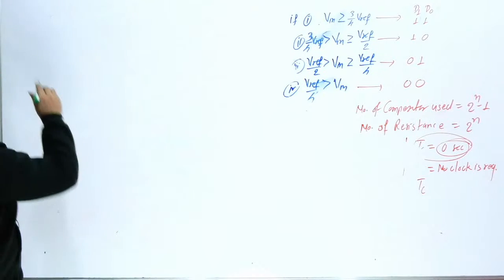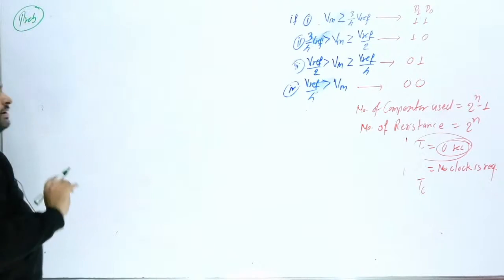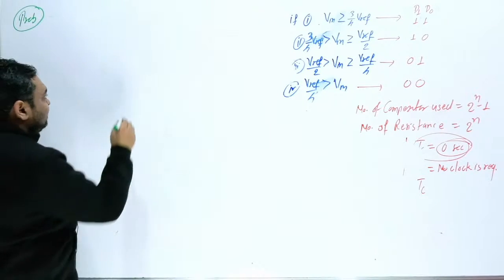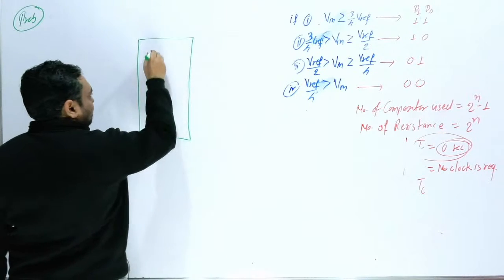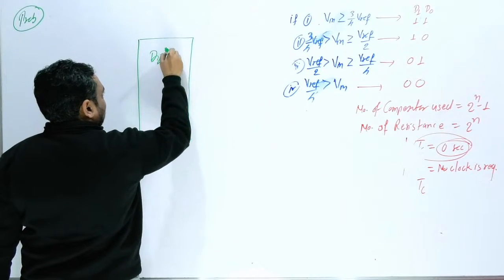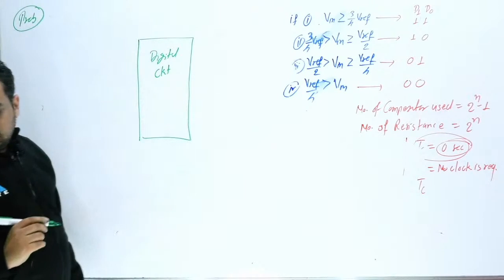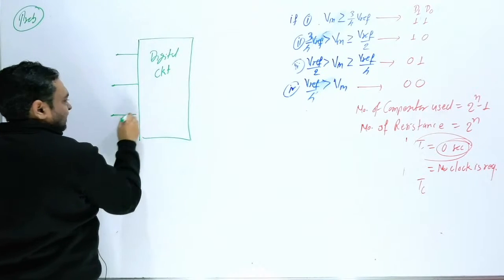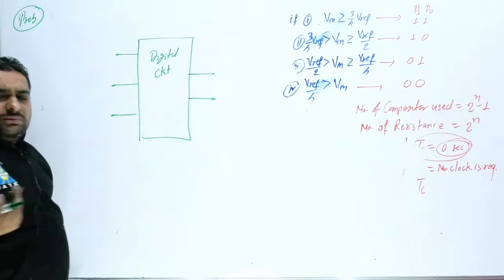Now just note down one problem from this flash type. Here, one digital circuit is given. This is a digital circuit block. Here three inputs are given: this is 1, this is 2, this is 3. And two outputs are given. Sometimes this I0 they will not provide.